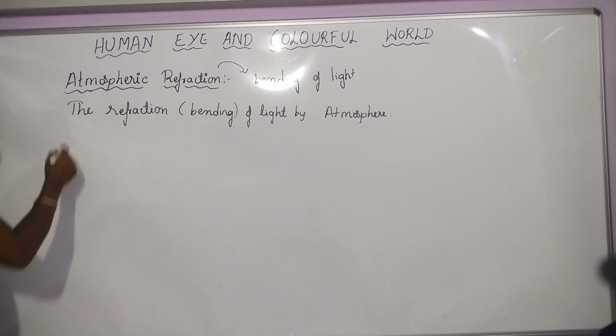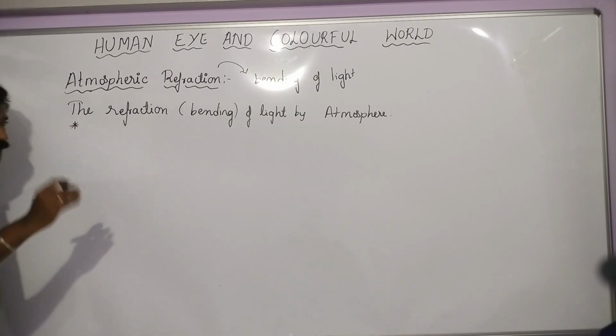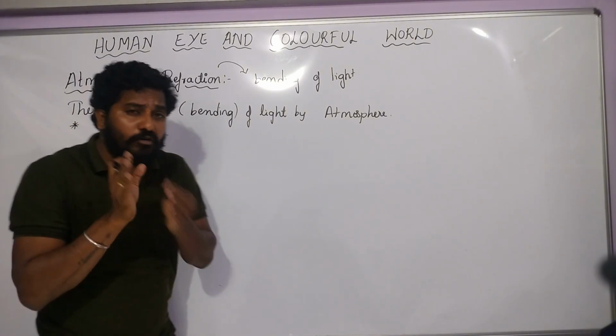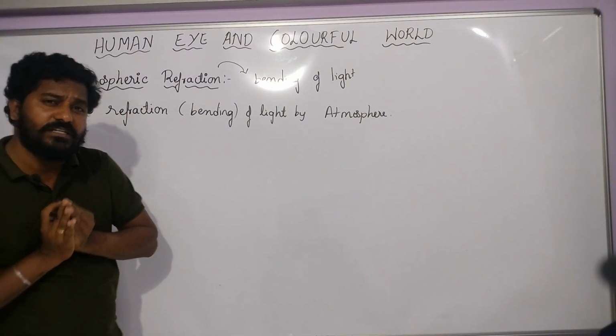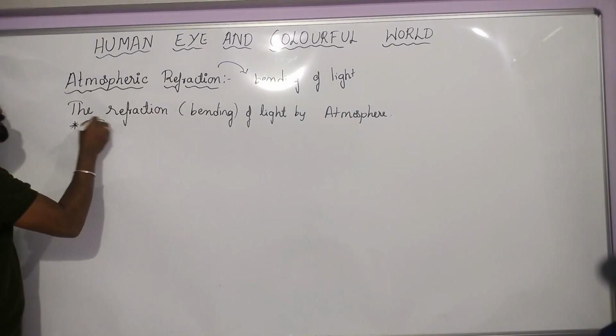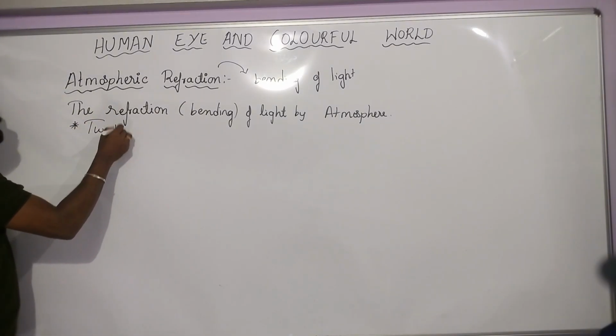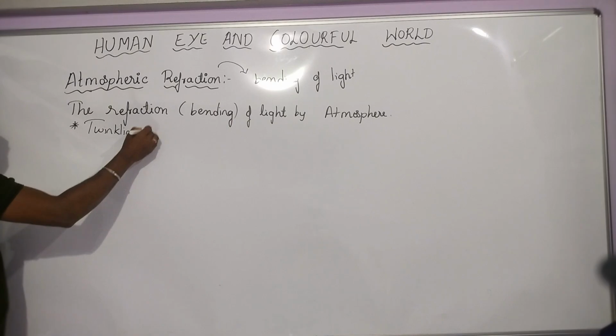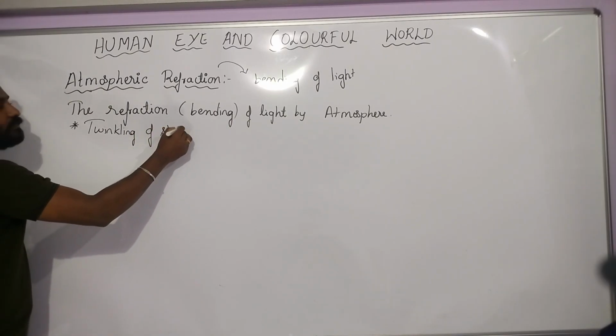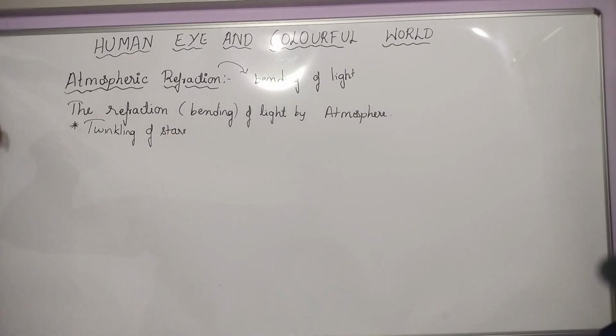Okay, we have 2 important results. So we have to remember these important results. The first one is twinkling of stars. Understand?